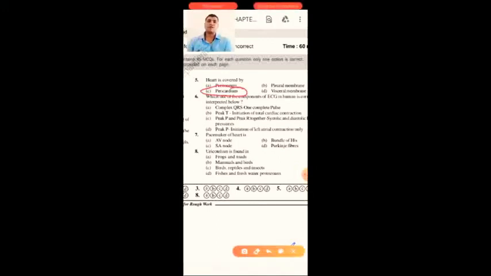Heart is covered by, already you know that the heart is covered by a membrane. The heart consists of pericardial membrane, cardiac muscles. So cardiac muscles are covered by a membrane on the outer side. So pericardium is the answer. Because heart muscles are cardiac muscles, we can remember cardium, and peri means outside. So heart muscles are covered externally by a membrane called the pericardium.